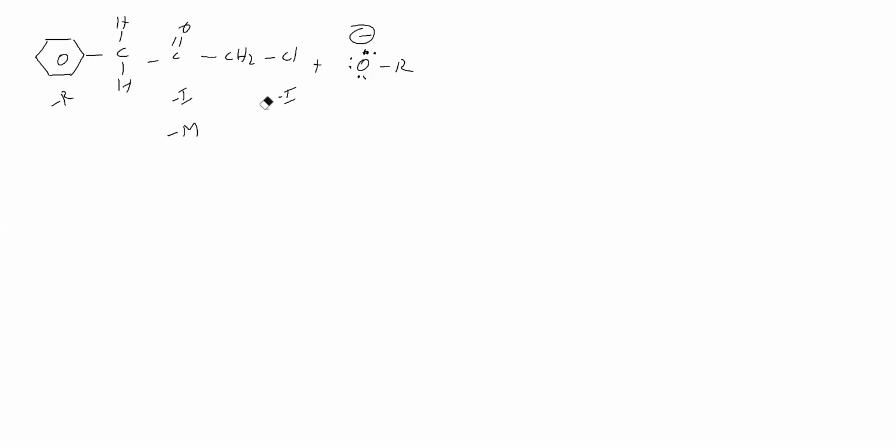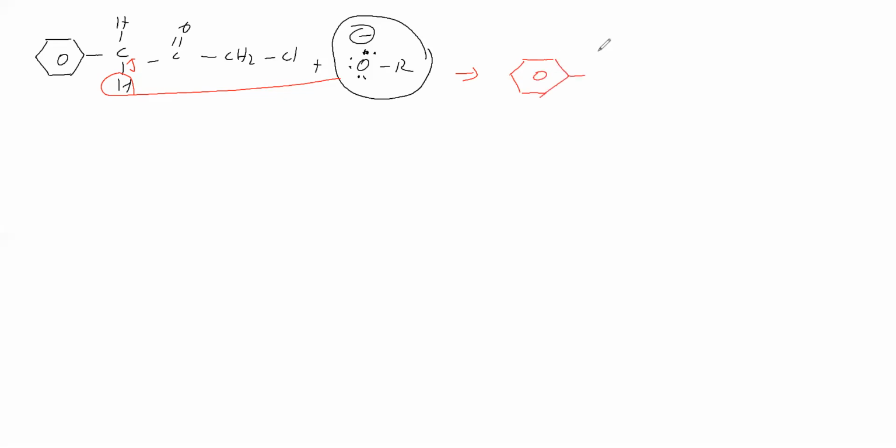Therefore, the benzylic hydrogen will be abstracted by the alkoxide. The benzylic proton is abstracted by this alkoxide, so this bond is shifting here. It becomes a carbanion. So we are getting here CH, this carbon having a lone pair and negative charge, then C double bond O, CH2, Cl.